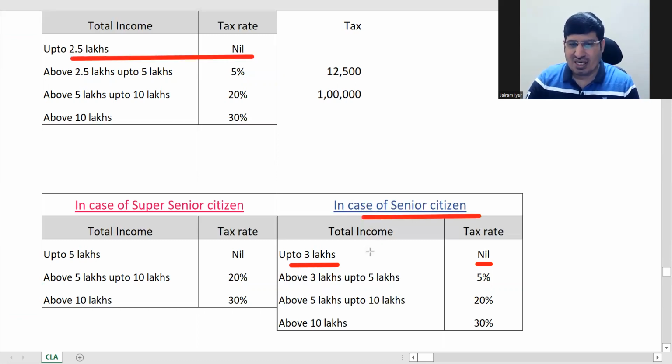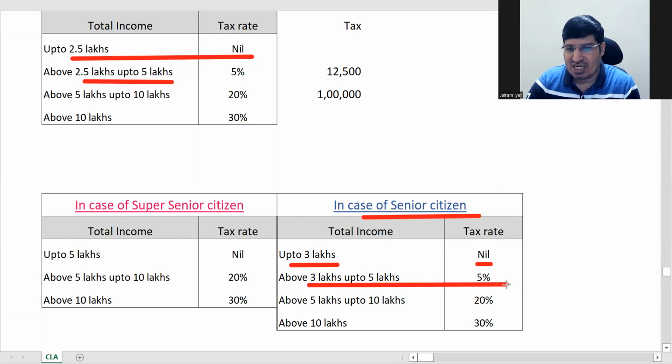So for senior citizen, it is up to 3 lakhs which is nil. Now what was the second slab? Up to 5 lakhs, correct? So just go ahead from 3 lakhs. 3 to 5 lakhs is 5%. These two are same as here.